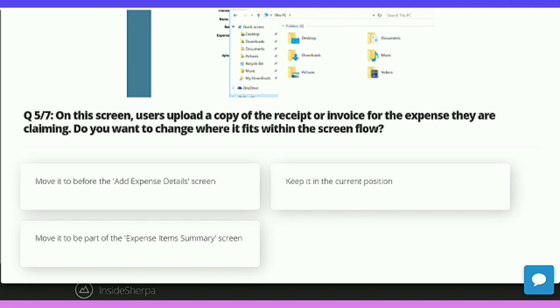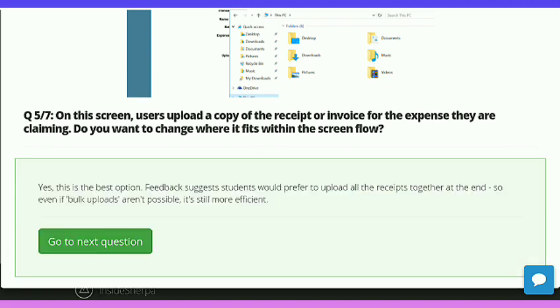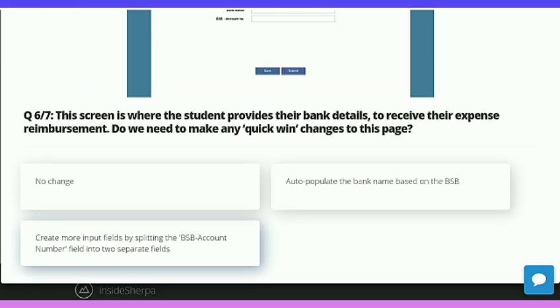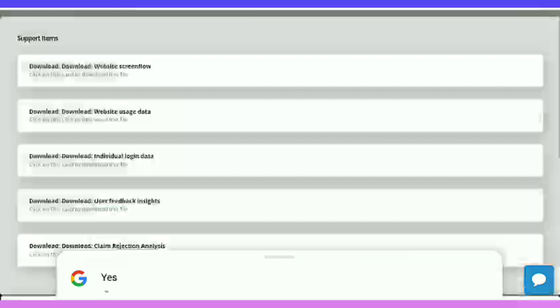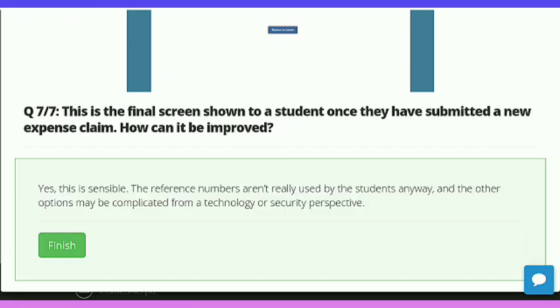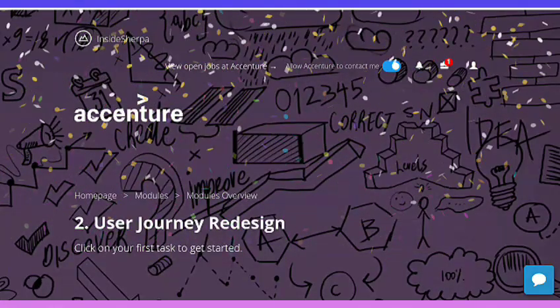Option 3 is correct. Here also option 3 is correct. And for the last, option 3 is here also correct. We completed this task also and finished this.